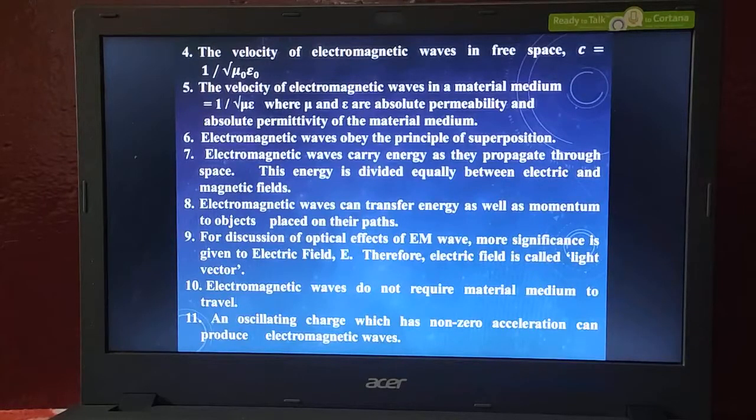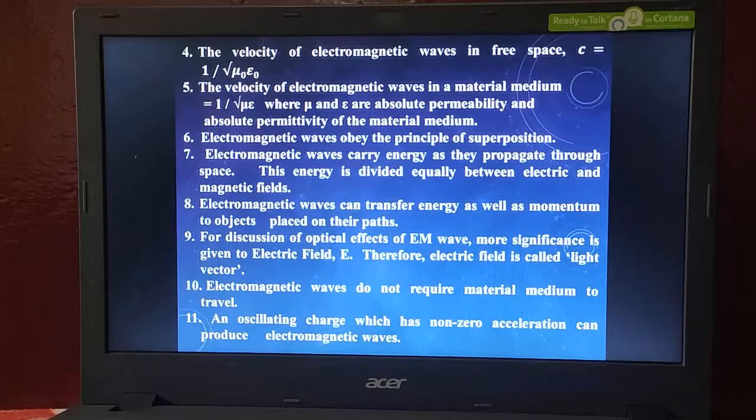This energy is divided equally between electric and magnetic fields. Electromagnetic waves carry both energy and momentum. While traveling in some particular medium, they carry energy and momentum. This can be transferred to any object, or they can keep it as it is. They can keep the energy and momentum themselves, or the electromagnetic wave can transfer it to some other objects in their paths.